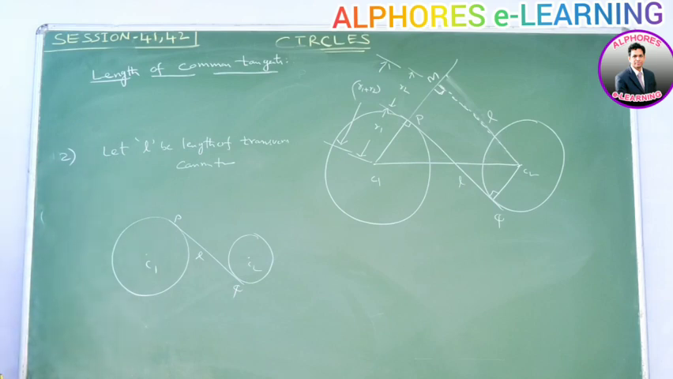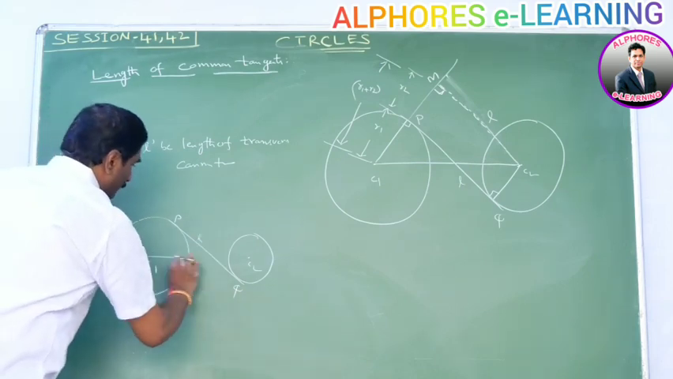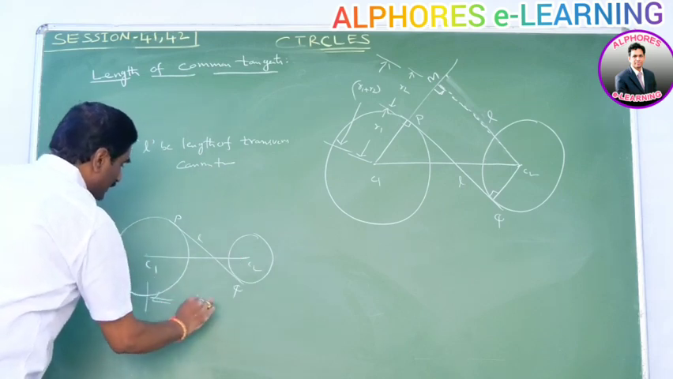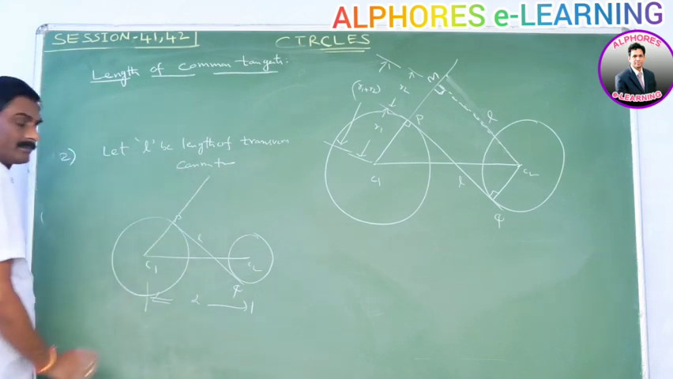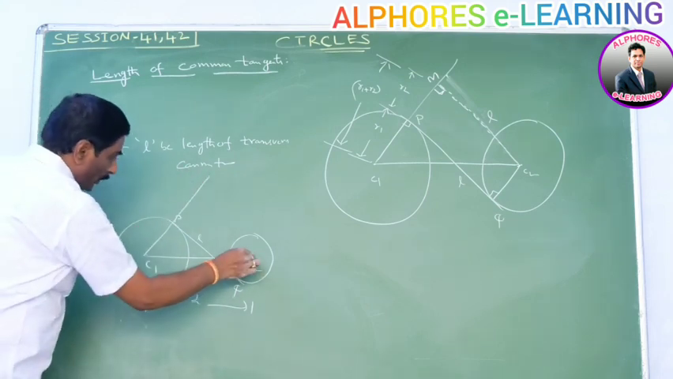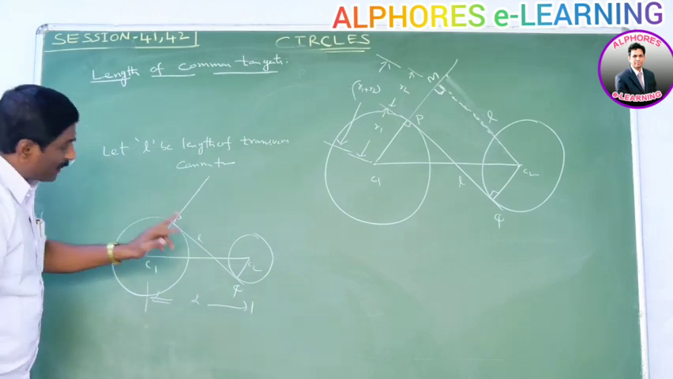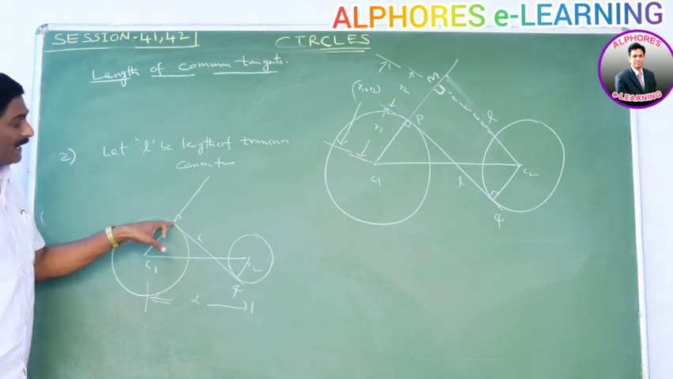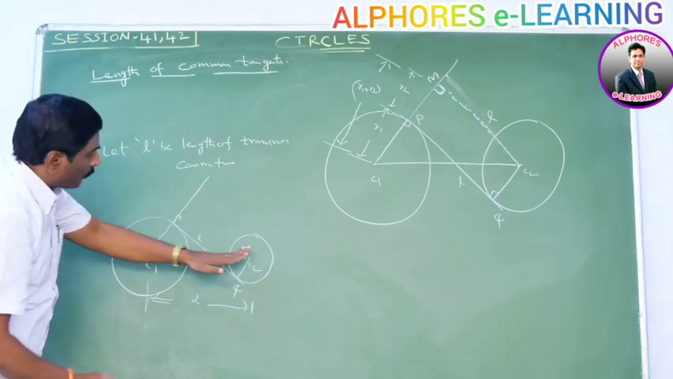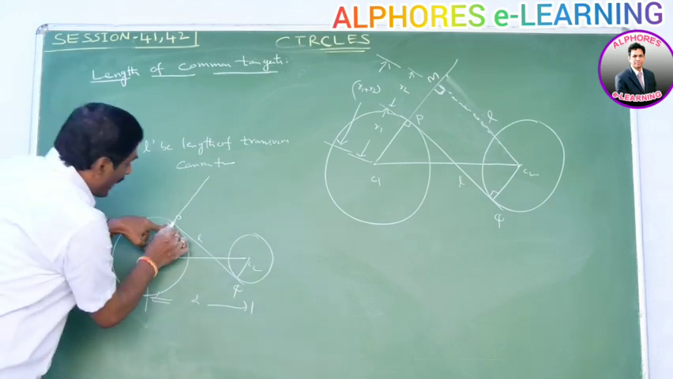PQ is equal to L. Next, join C1 C2. It is nothing but d, the distance between the two circle centers. Join C1P and extend this line. Join C2Q. Now find the projection of C2 on the extended line C1P. Let M be the projection of C2. Projection means it is perpendicular.